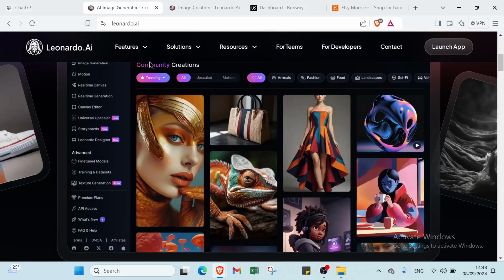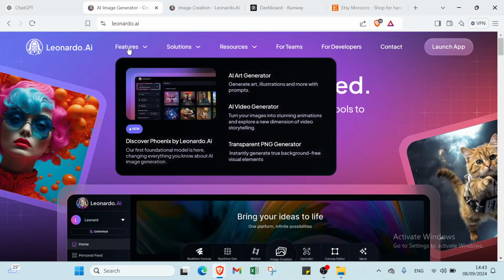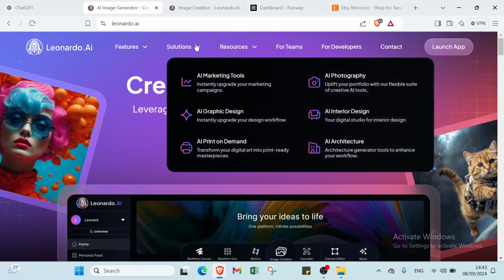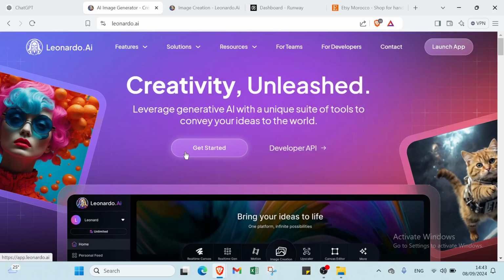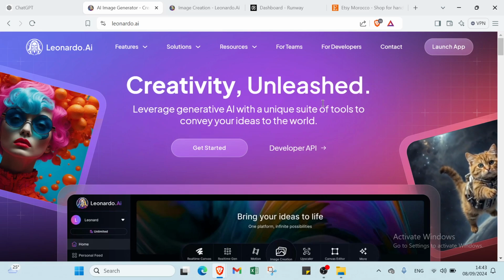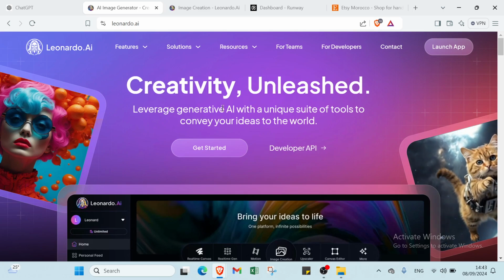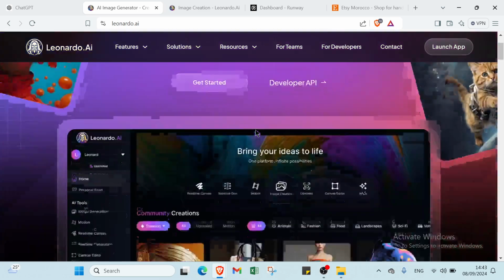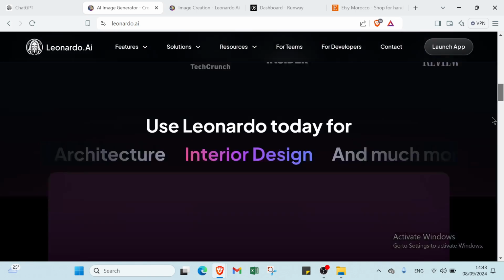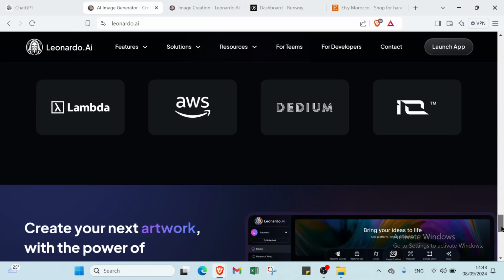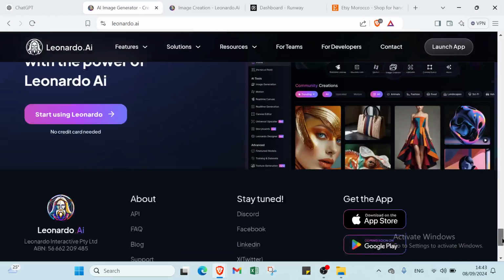But first of all, we have here various information about Leonardo, like features, solutions, resources for teams, developers, contact, and launch app, and get started here if you want to get started. We have here creativity and AI, leverage generative AI with a unique set of tools to convey your ideas to the world. Then we have other information like for creators, for teams, for developers. So all I have to do is just scroll down and read all this information to understand more about Leonardo.ai before getting started.